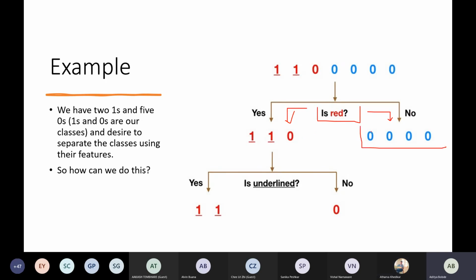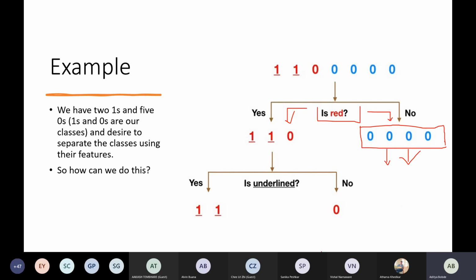So what is this called? Now we have studied the terminologies. What is this term called? Anyone? Just now we have studied the term. What is this term called? Okay, terminal node. Great, means you guys are paying attention. So this is a terminal node.